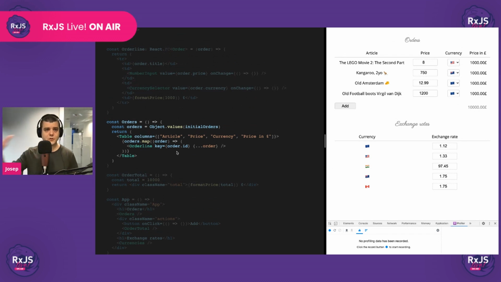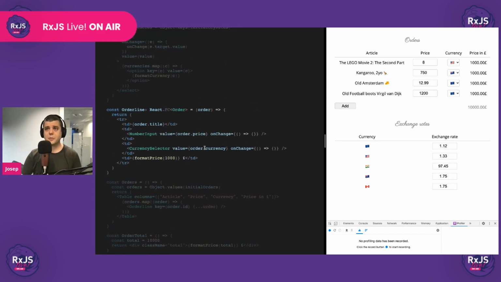The orders component is super straightforward, just a table rendering the different order lines for each order. The order line component receives an order and prints it. One thing to notice, though, is that the base currency price is not a property of the order, because it's derived data that needs to be derived from information of the order and information from the rates. So for now, since we don't have any sort of state, it's hard-coded to 1000.